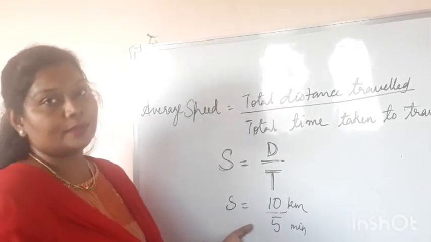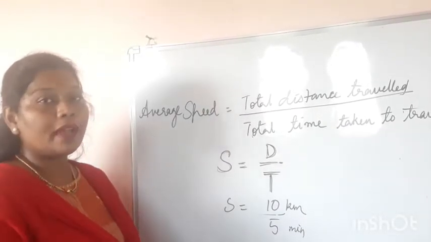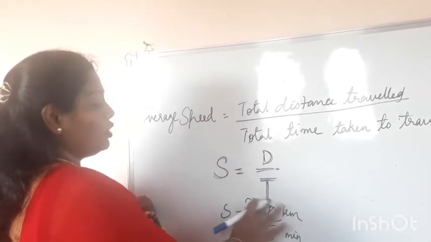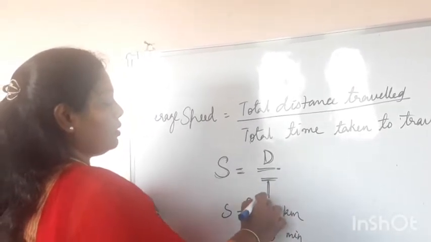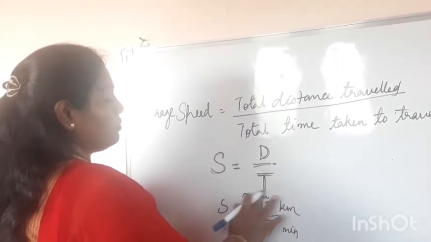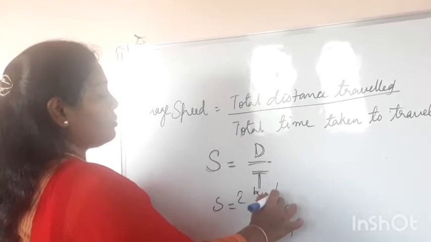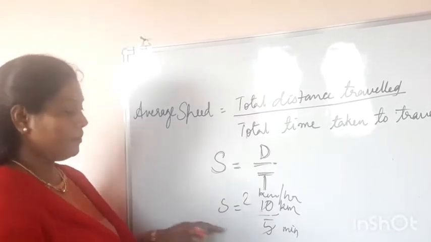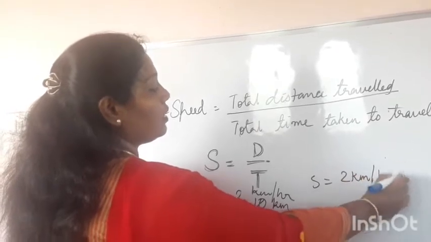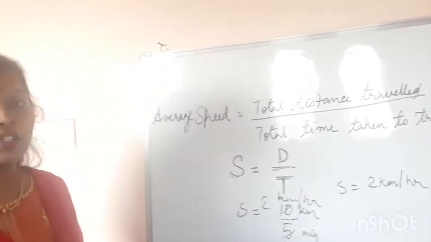Let us see, what is the speed of the bicycle here? Definitely, 2 kilometers per hour, right? So here the speed equals 2 kilometers per hour. This is how you do the calculation.